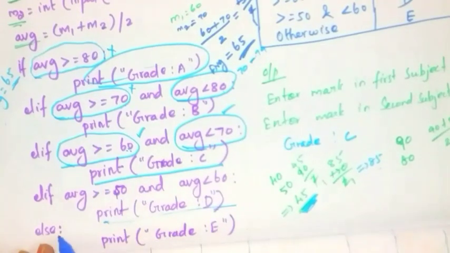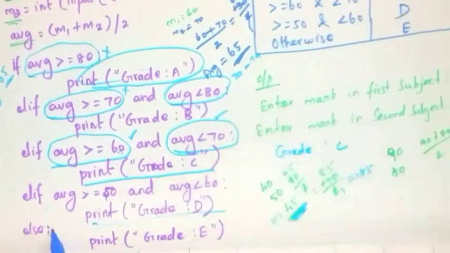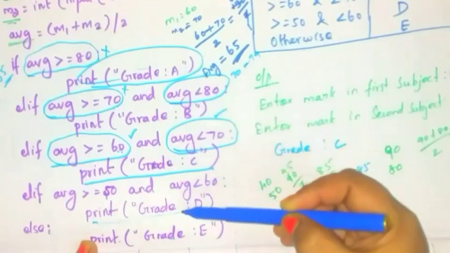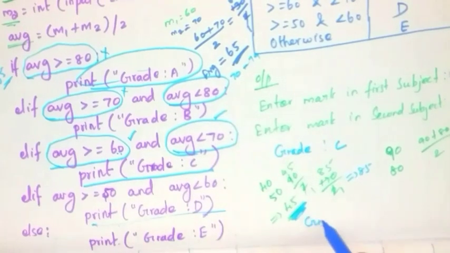And next, see here, else. If all the conditions fail, then you have to see this else part. Okay, see here, print grade E. So if all the conditions fail, then you have to print grade E.